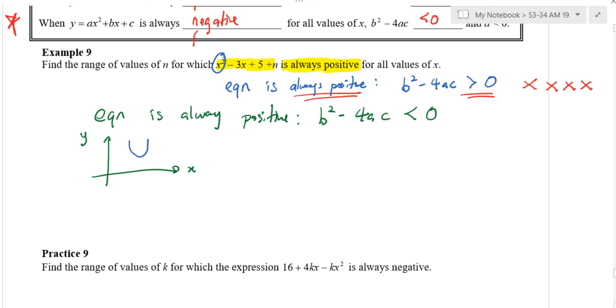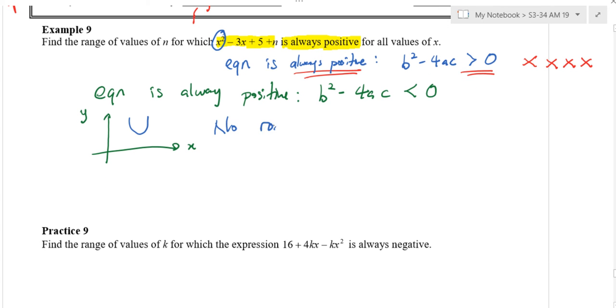Can you tell me, my blue line and green axis, got touch or no touch? No touch. There's no roots. Can you see there's no roots? No roots means what? Determinant must be less than 0. Don't play yet, because you haven't drawn. Positive means never touch.